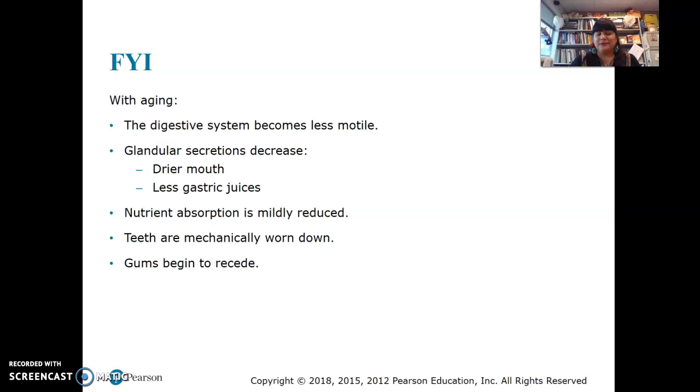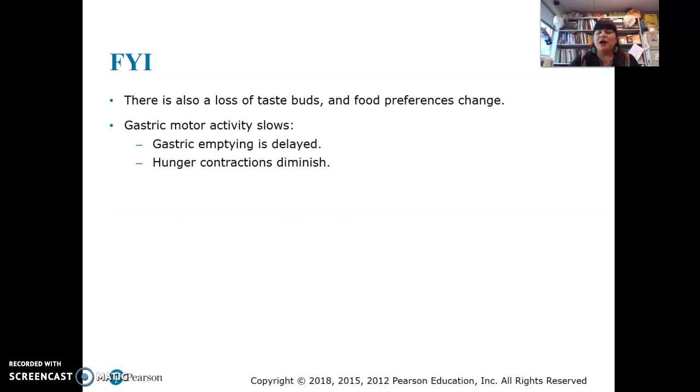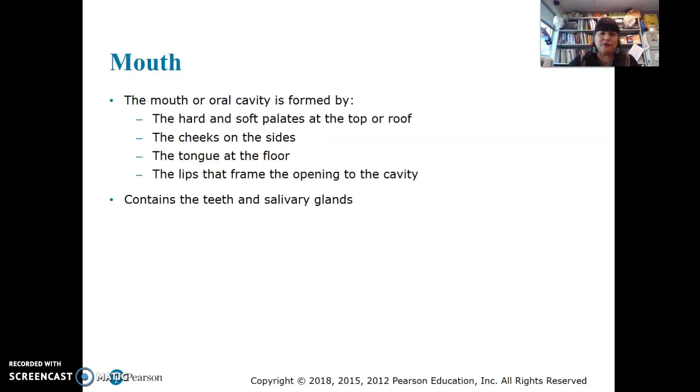Aging, things happen. Our mouth gets drier, less gastric juices. We're not absorbing as well as before. Some really interesting FYIs, right? Loss of taste buds. You just don't taste as well. Gastric emptying: the tube doesn't contract the way it used to, because around the tube there's smooth muscle, and it squeezes and relaxes, so moving food down.